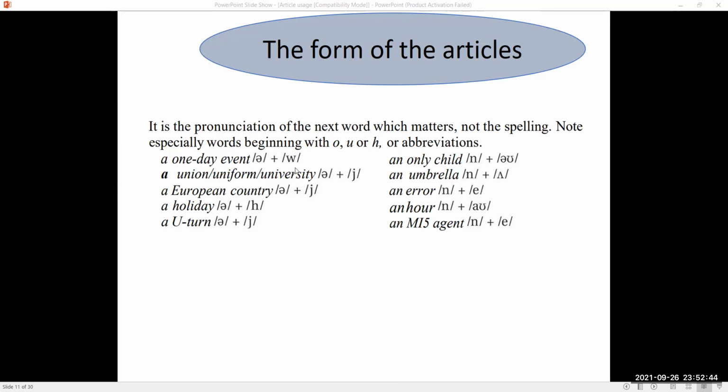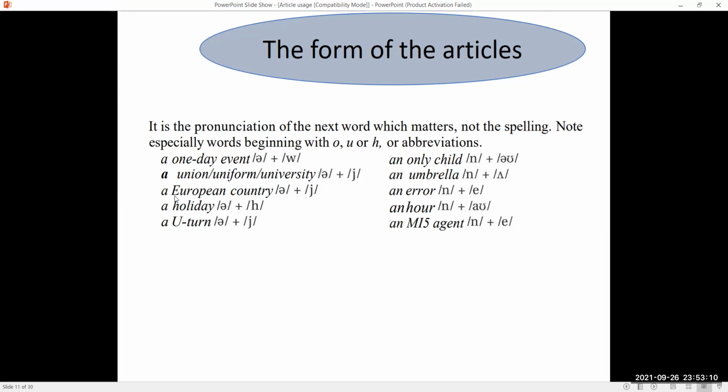A "va" sound is a consonant sound: a one-day event, a union, a uniform. Union, U. Now this is represented with this phonetic alphabet J. J is basically pronounced as a J sound. A union, a uniform, a university.